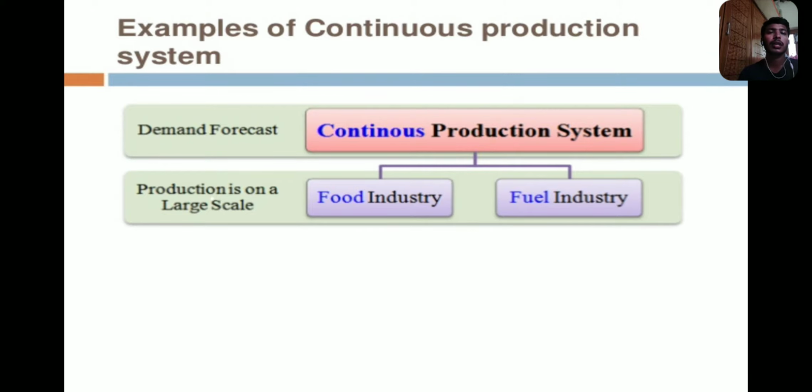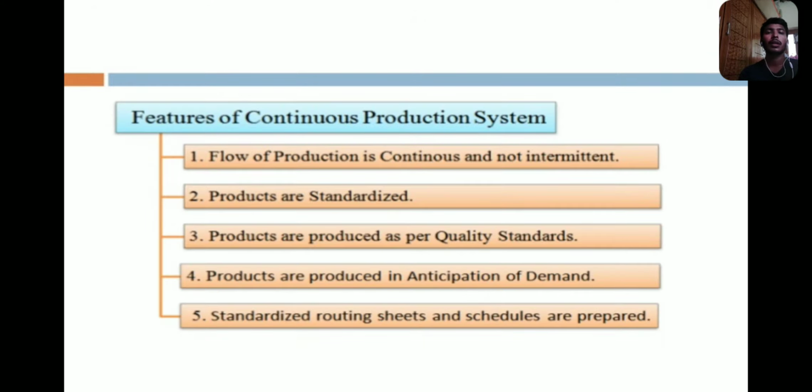So these are the examples of the continuous production system. Now you can see the different features of the continuous production system. The flow of production is continuous and not intermittent. The flow of production should be continuous, it should not stop, otherwise the product is not available. You should not stop the production. So the flow of production should be continuous and not intermittent.